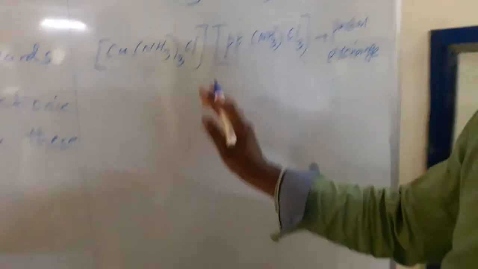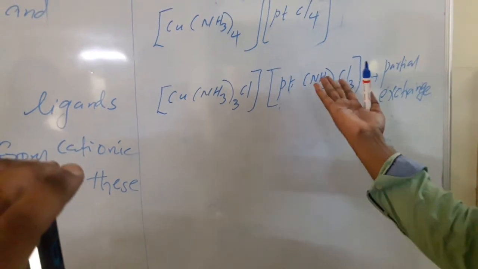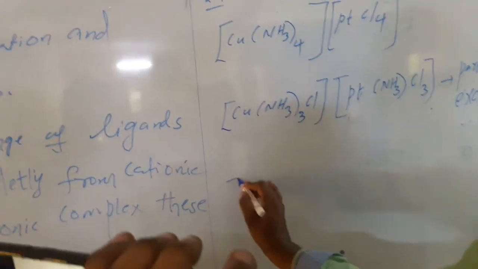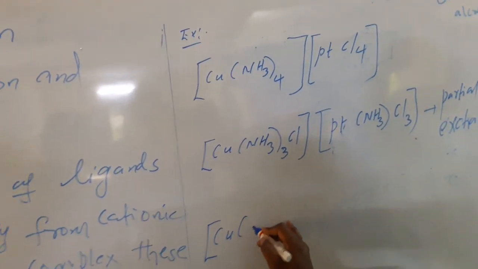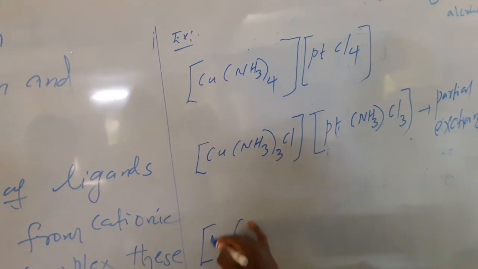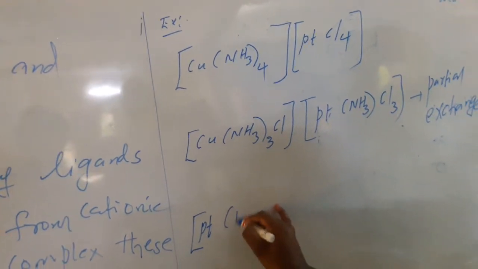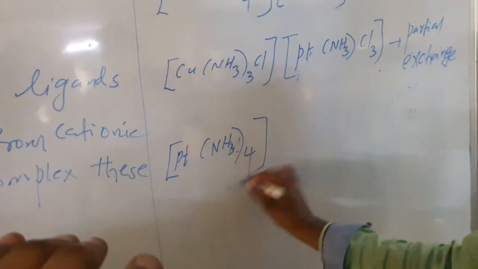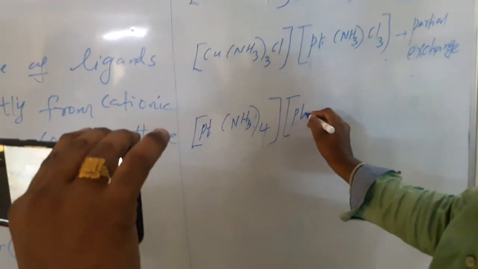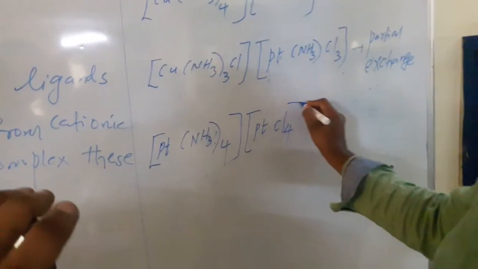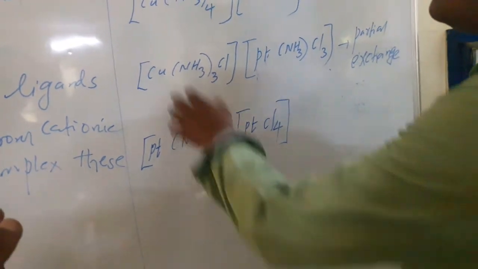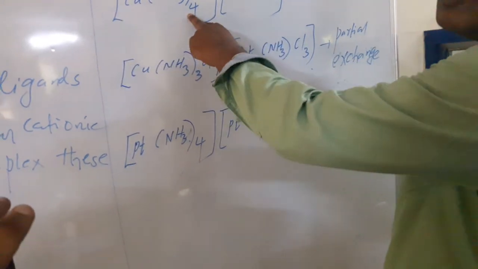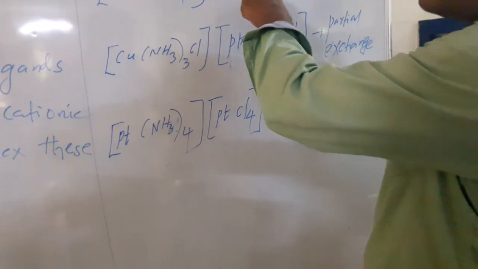And if ligands are completely exchanged between the cationic sphere and the anionic sphere, copper gets chlorides and platinum gets ammonia 4, and also copper Cl4. That means in the first compound copper is connected with 4 ammonias and platinum with 4 chlorides.